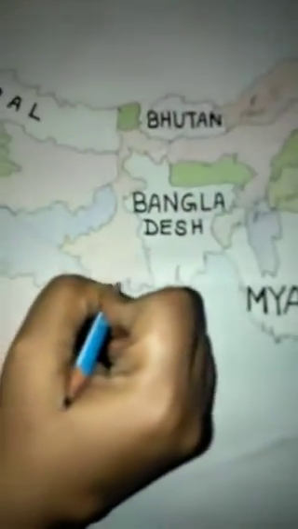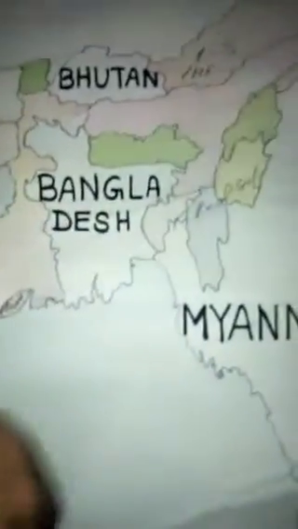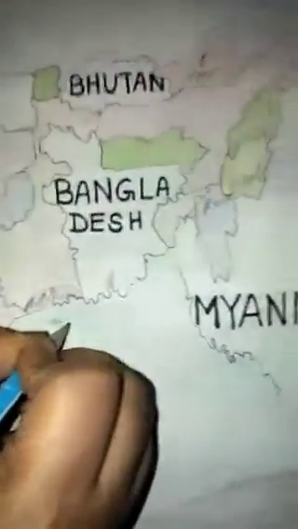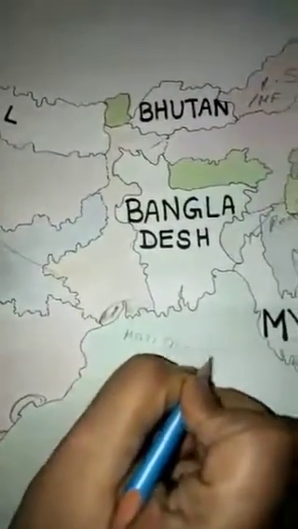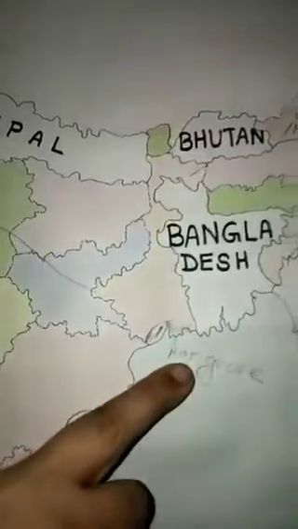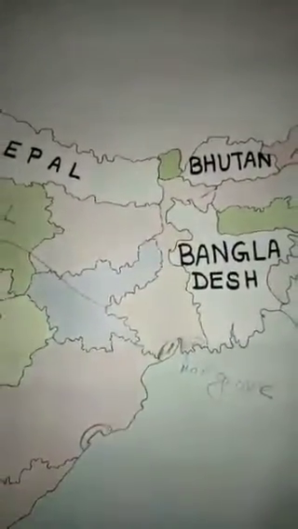Okay. Next, which forest? Mangrove forest. You know, mangrove forest is found in the delta region. Here, this is the Sundarban delta region. This portion, the delta area of Godavari. This is the mangrove forest.